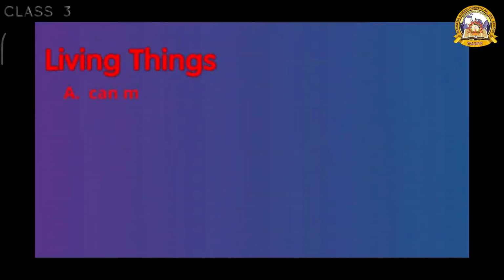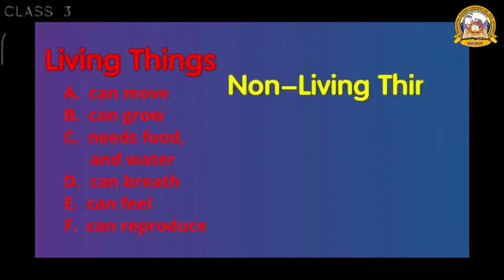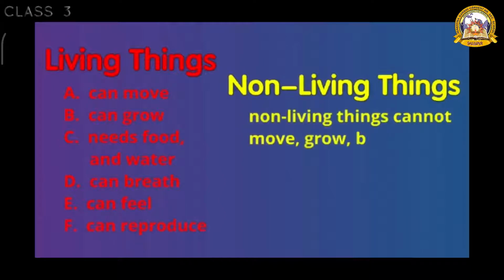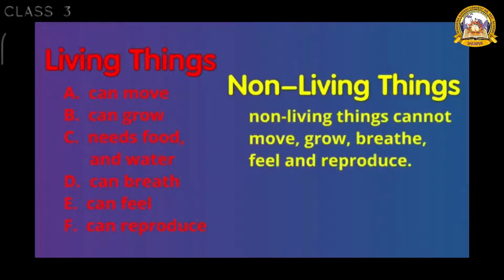Living things can move, can grow, need food and water to live, can breathe, can feel, can reproduce. Non-living things cannot move, grow, breathe, feel and reproduce.